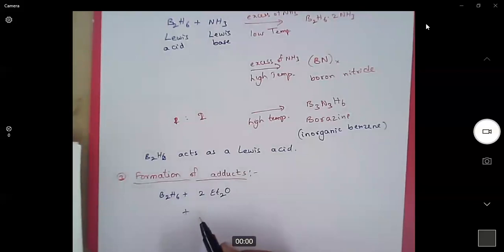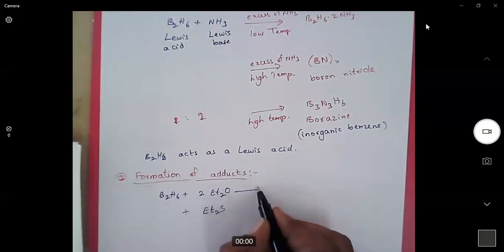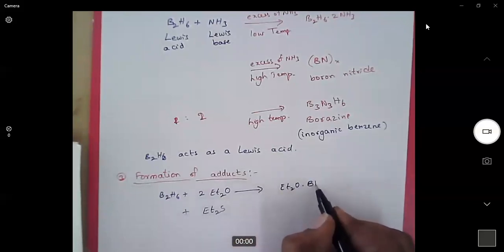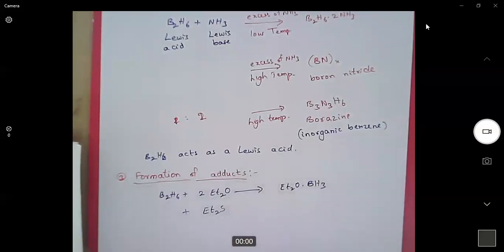Diborane forms adducts with diethyl ether or diethyl sulfide. It forms this complex, which is a liquid. Handling liquid is easier. Of course, it is also poisonous, but still it is a liquid. So handling liquid is more comfortable than handling a gaseous molecule.